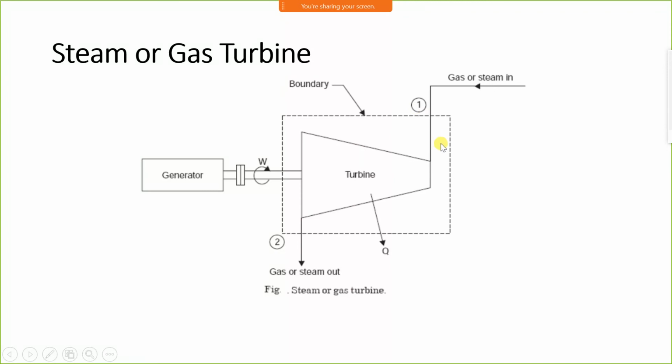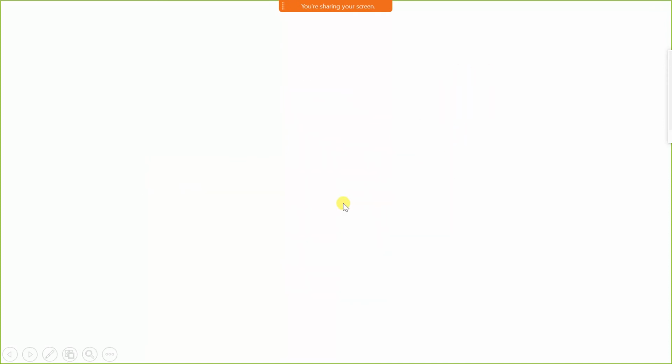In a gas turbine also, gas is heated and supplied. The hot gas or hot steam is supplied to the turbine. Therefore, we have to consider the interaction of heat and temperature. We consider that the change in kinetic energy between inlet and outlet is 0. Change in potential energy is also 0, as the datum level of inlet and outlet is the same. Therefore, potential energy and kinetic energy are 0 in this case. We have to consider heat because we are heating the fluid, water and gas. We have to consider work done. Since it is hot, we have to consider internal energy and enthalpy.